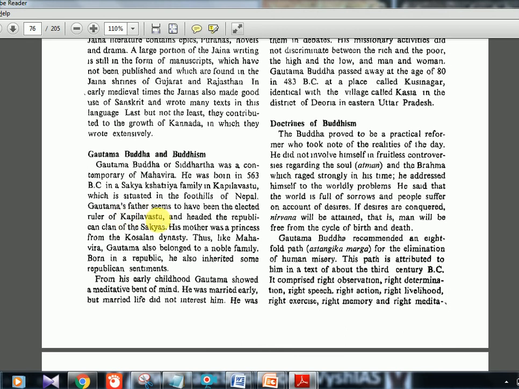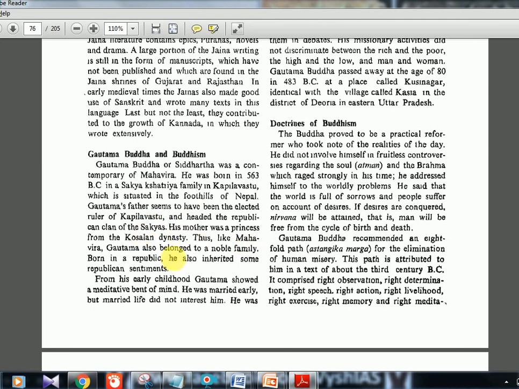So this also UPSC can pick. UPSC will not take this statement as it is. Instead, they will say that they had some form of election to select the ruler. That is the statement which UPSC will put. You will study all these names, but UPSC will take the concept of it and ask. So please pay attention to each and every line. And Sakya, as I told you already, Kapilavastu is the place, and the mother is a princess from the Kosalan dynasty. So Sakya and Kosalan.